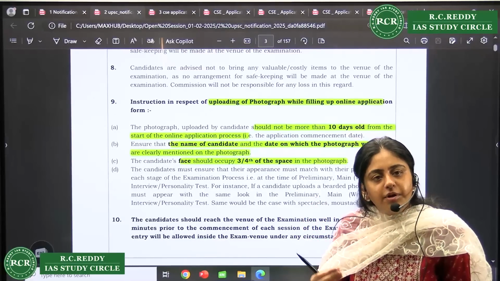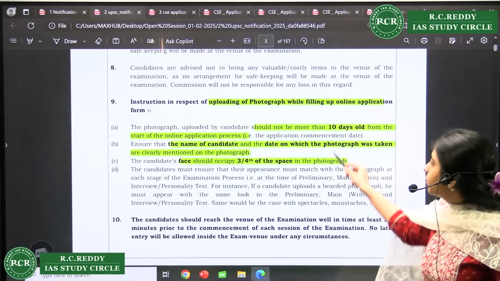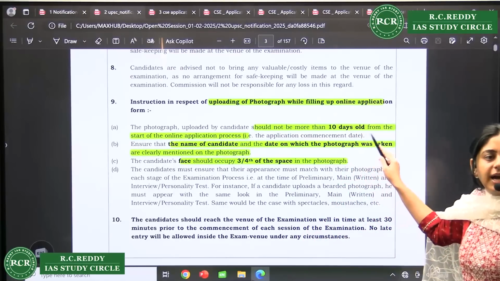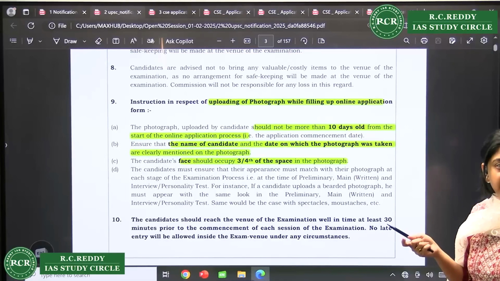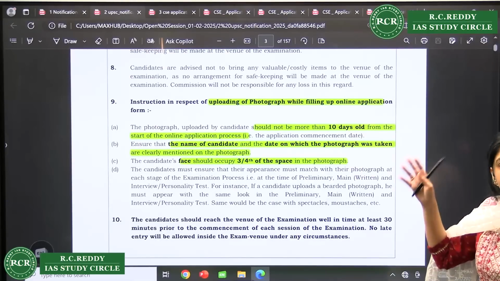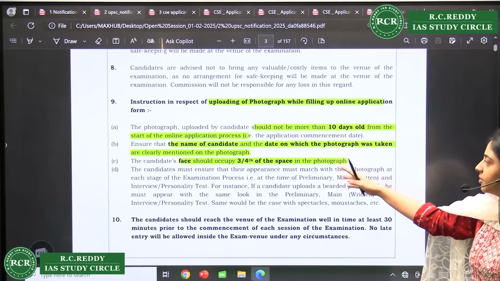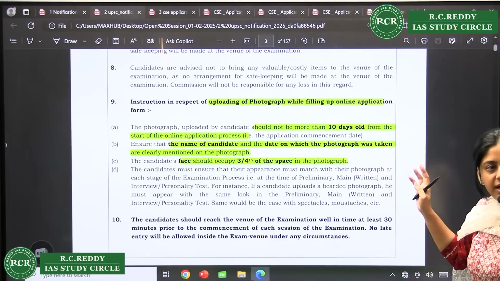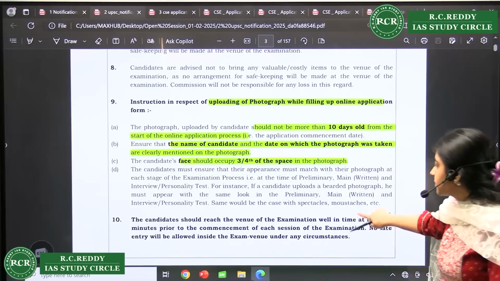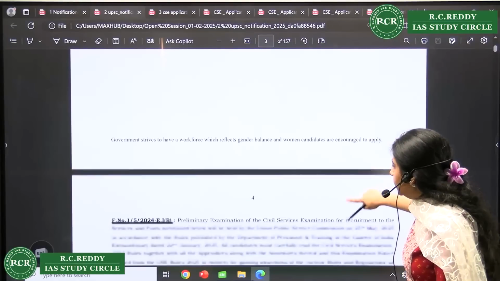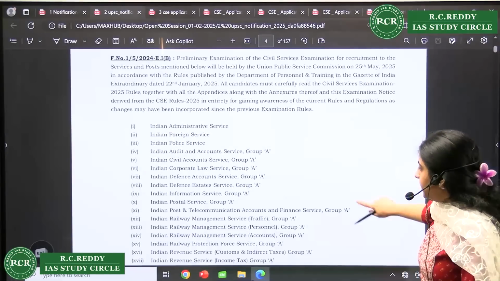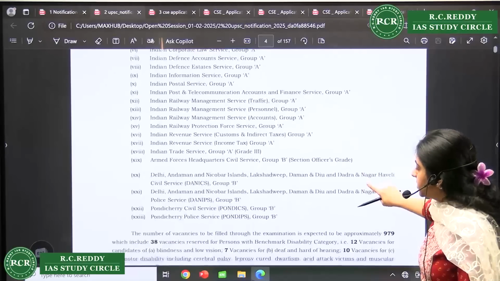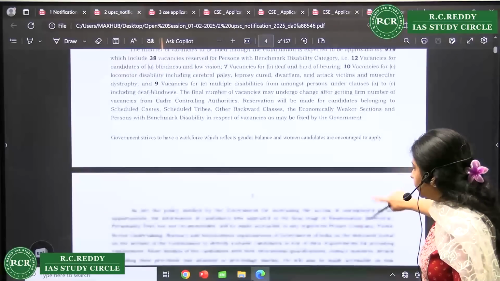So get a good number of extra copies also, and follow these particular dimensions, and it has to be uploaded in the JPG format, right? So just check your dimensions, and whatever is given here is correctly mentioned, and do carry extra photographs also. Then service preference, I'll come to it in a little bit of time. I'll talk about service preference which you should be filling.